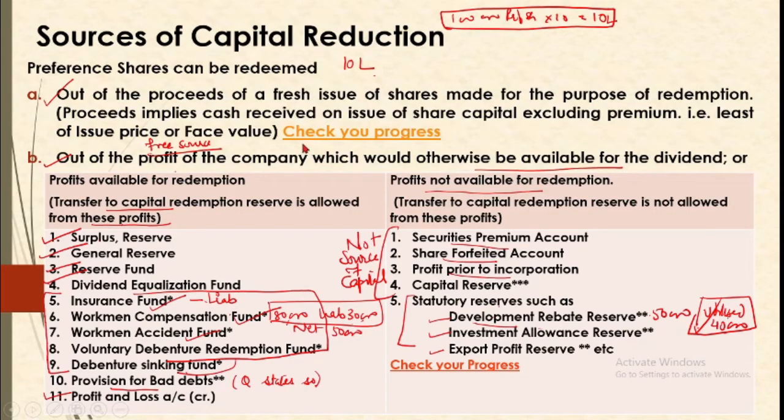So in a way what we can say is that we are having two sources of capital reduction. One is proceeds, another is the free reserves. Now we will combine this with the next condition, that whatever free reserves we are using, these free reserves will be transferred to a separate account called capital redemption reserve account, which will later on be converted into fully paid bonus shares, and this will be given to the shareholders in proportion to their existing holdings. So our sources are two. I hope these are clear to you.